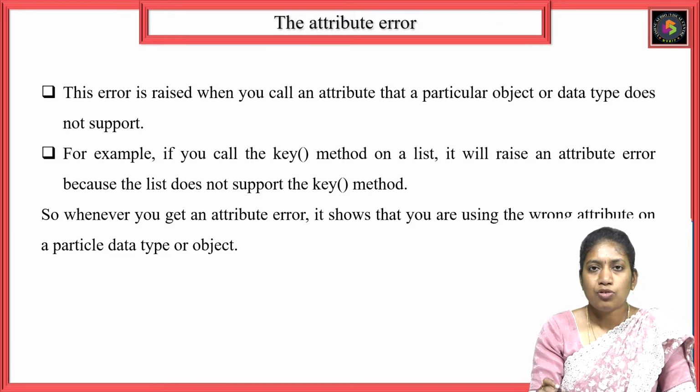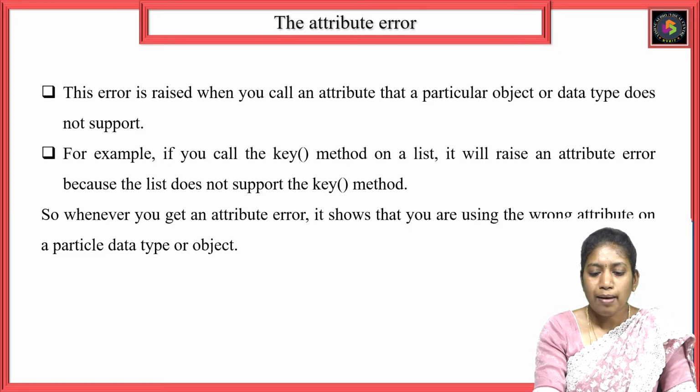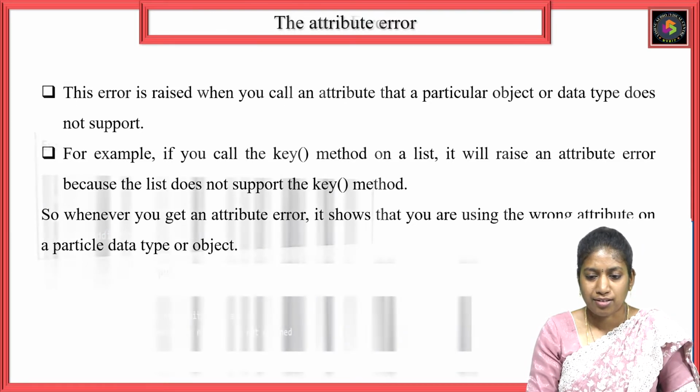Generally, the key method is used for dictionaries in Python. But here I am trying to use a key method on a list, so that's the reason it raised the attribute error. Why? Because the key method is not applicable for a list. It is applicable only for dictionaries. So this kind of error comes under attribute errors.